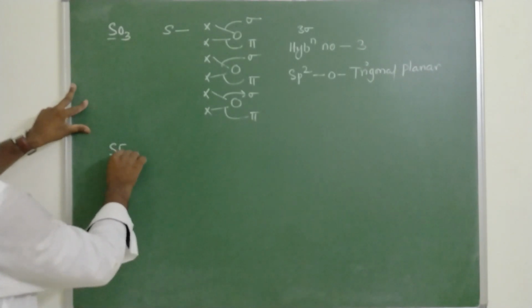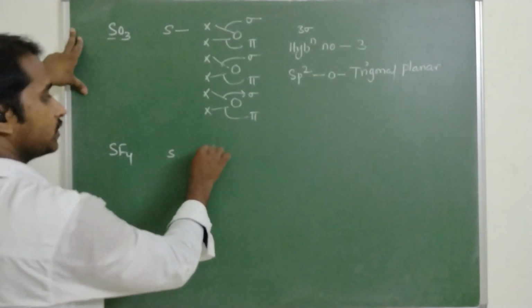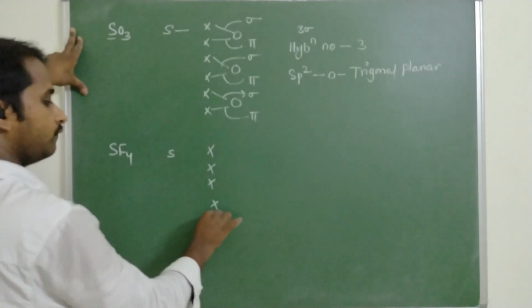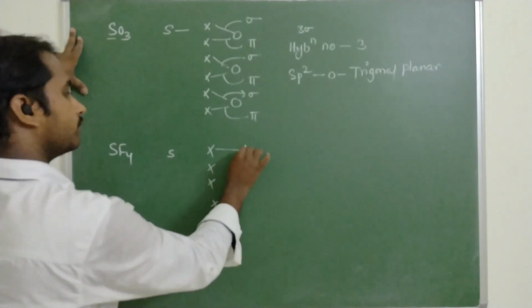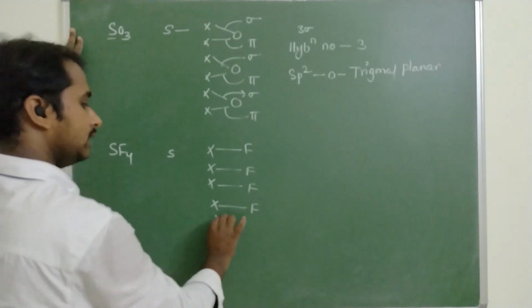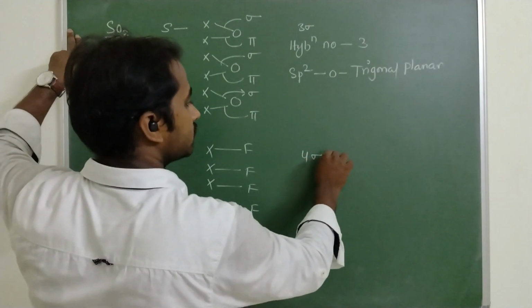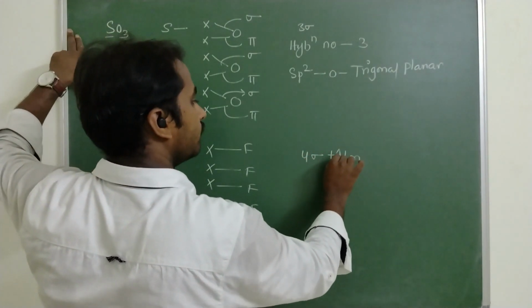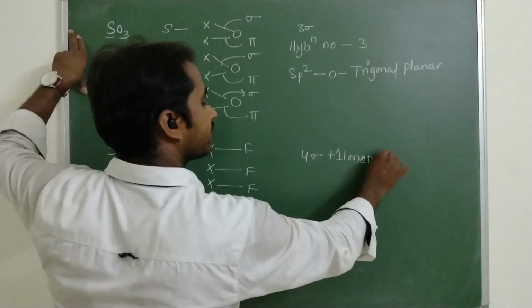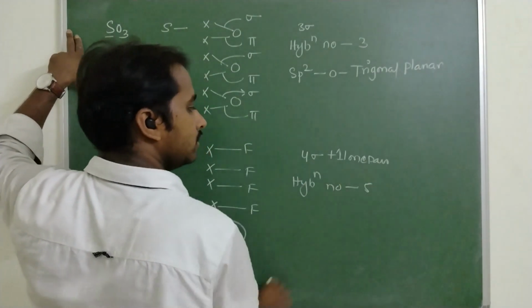Take the SF4 molecule. Again, sulfur is a 6th group element: 1, 2, 3, 4, 5, 6. 4 fluorine atoms, 1, 2, 3, 4. 2 electrons are a lone pair. So 4 sigma bonds plus 1 lone pair of electrons, so the hybridization number is 5.